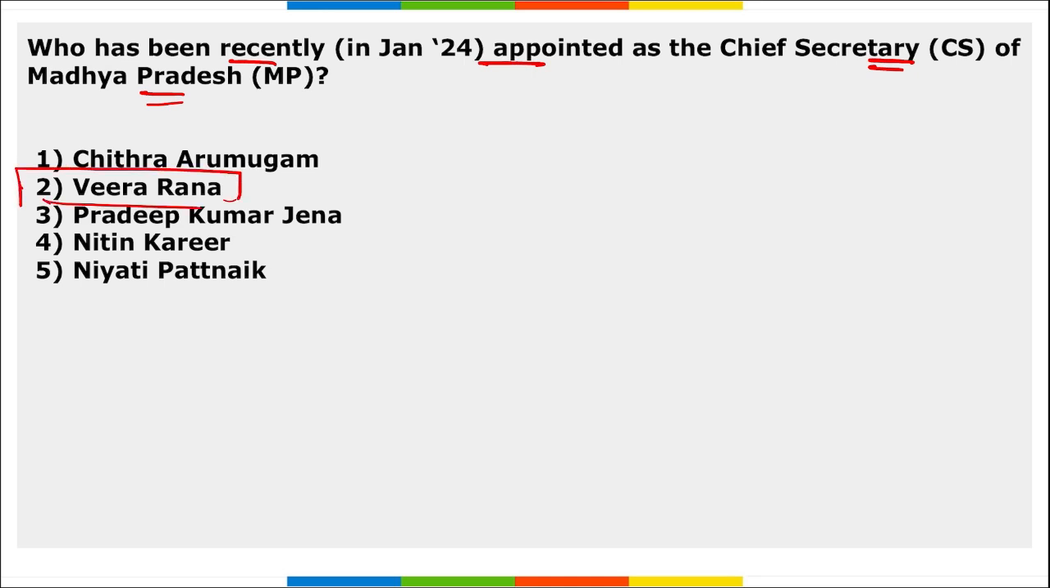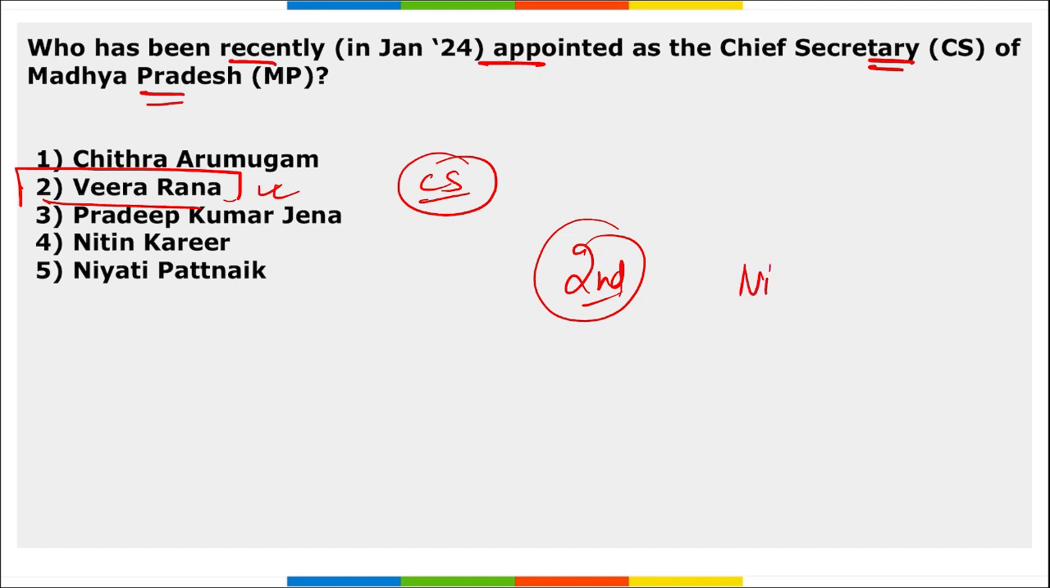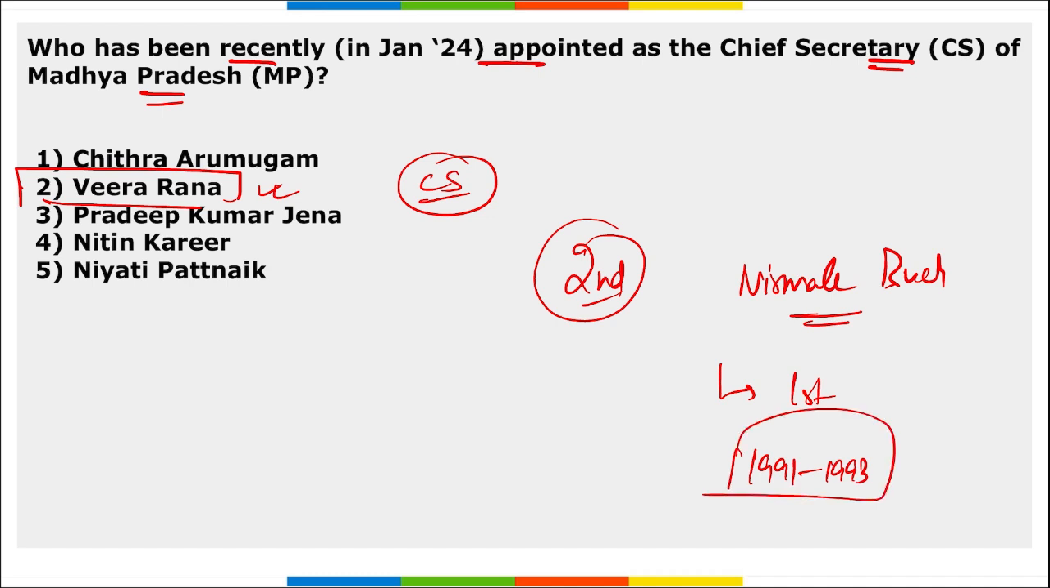Veera Rana has been appointed as the Chief Secretary of Madhya Pradesh. Correct, and she became the second woman Chief Secretary of Madhya Pradesh after Nirmala Buch, who served as the first woman Chief Secretary of Madhya Pradesh from 1991 till 1993.